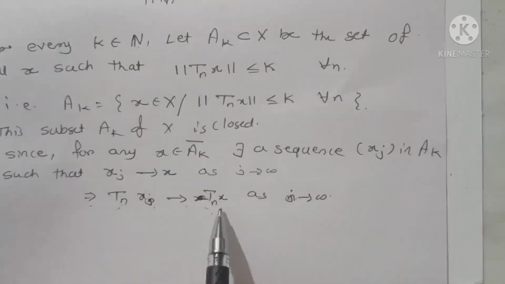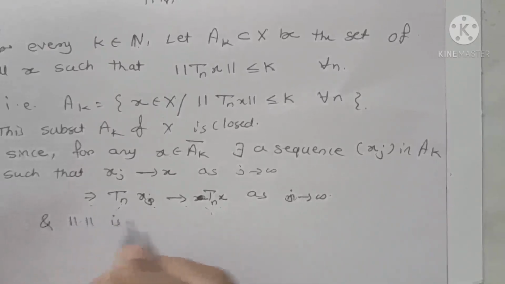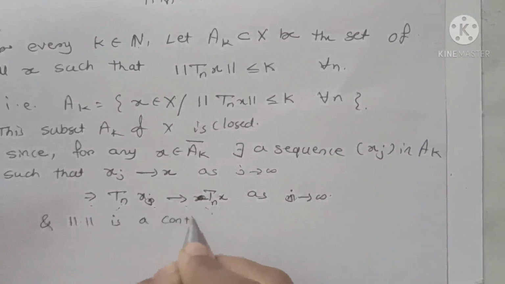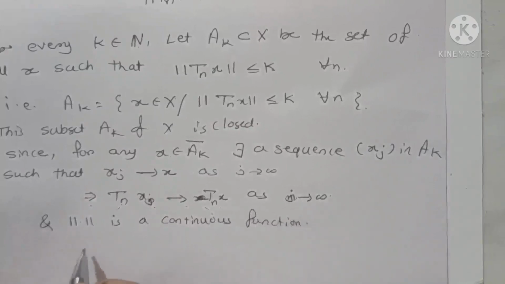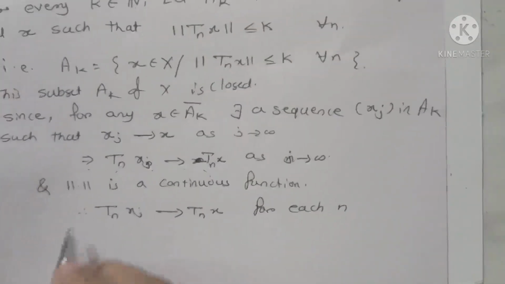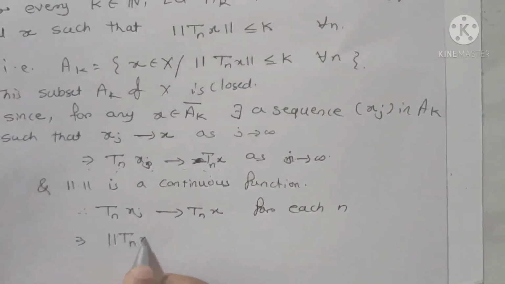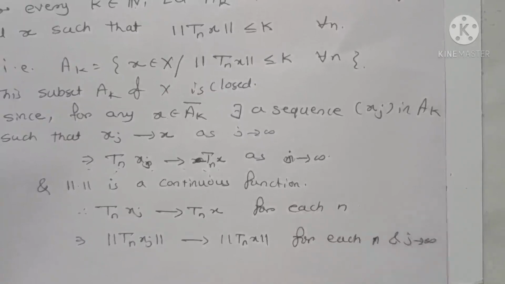But Tn xj converging to Tnx, and norm is a continuous function. As norm is a continuous function, therefore Tn xj converging to Tnx for each n implies that norm of Tn xj converges to norm of Tnx for each n, as j goes to infinity.